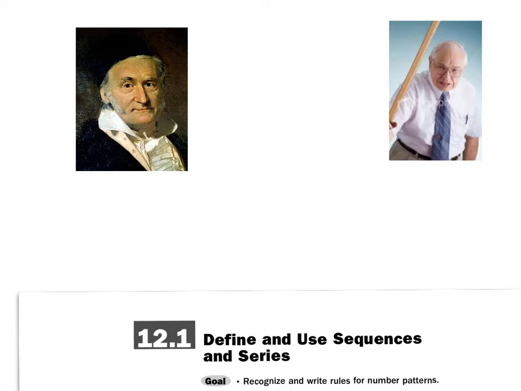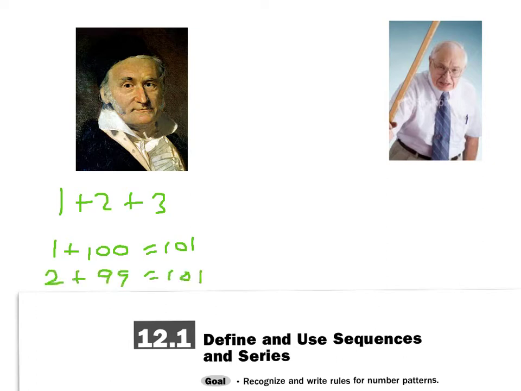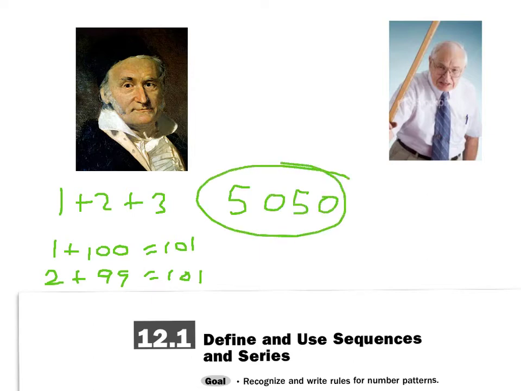Okay. So Carl proceeds to look at the problem for just a few moments. And while the rest of us would be doing 1 plus 2 plus 3, Carl sees right away that 1 plus 100 equals 101, and 2 plus 99 equals 101, and so on and so forth. And there's going to be 50 of those. So he writes on his paper, 50, 50, circles it and is done.